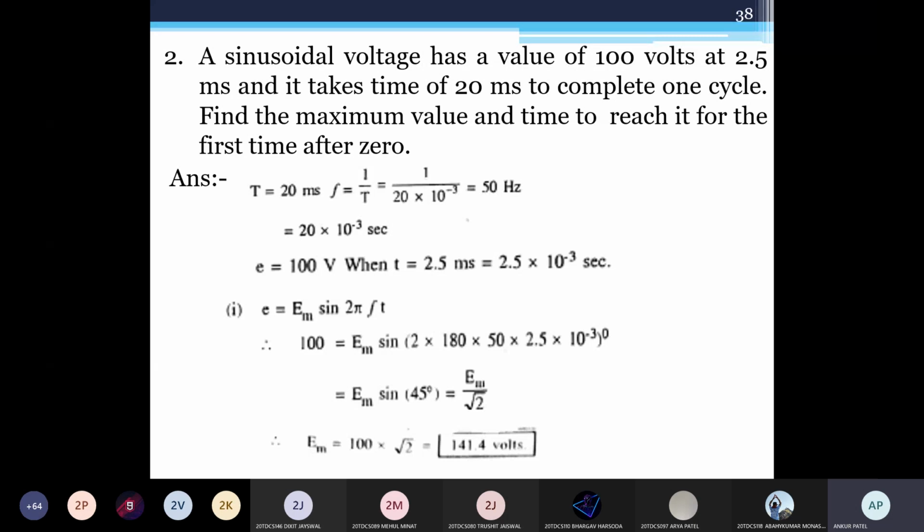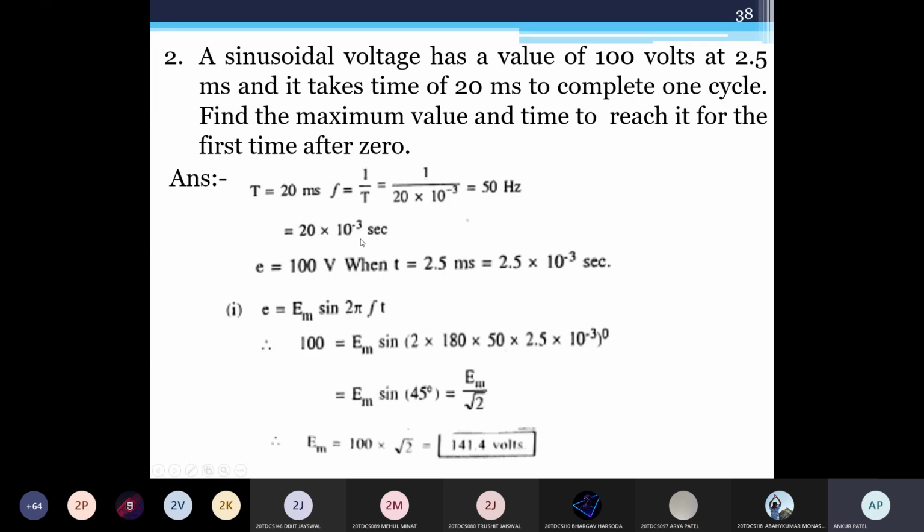Anyone having doubt? Why is pi considered 180? Because it is considered up to pi, so we are considering 180 degrees here. So Em is equal to 141.4 volt. Okay, so this is the first case.